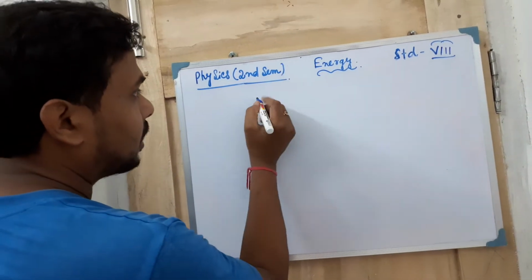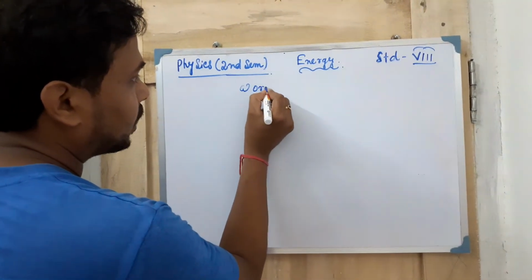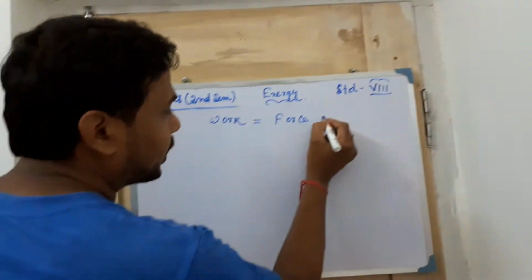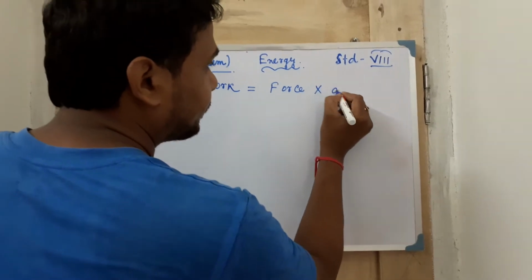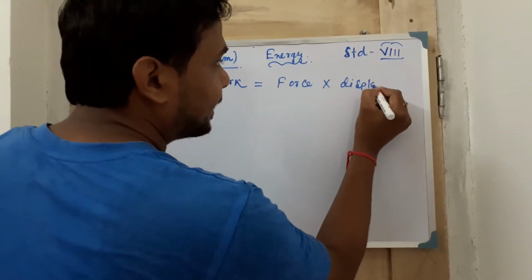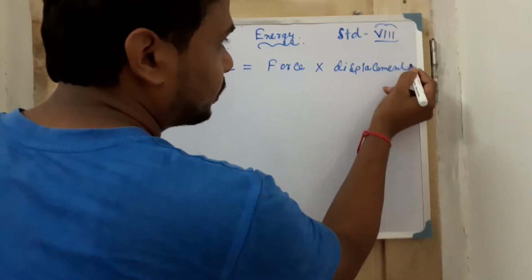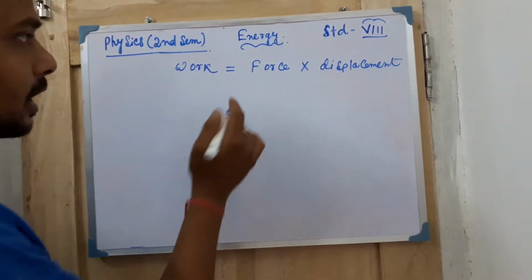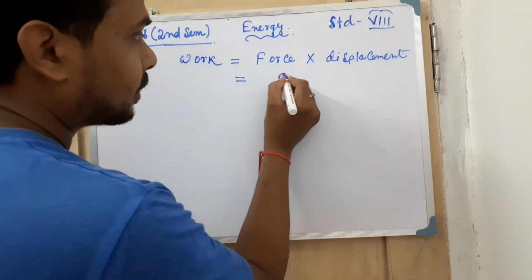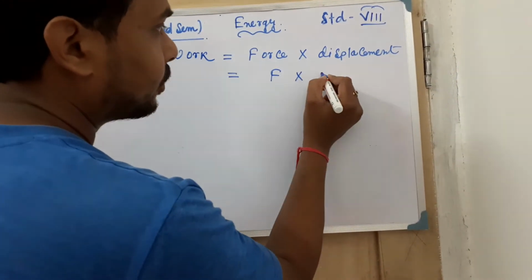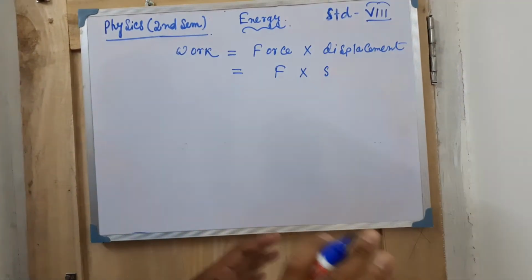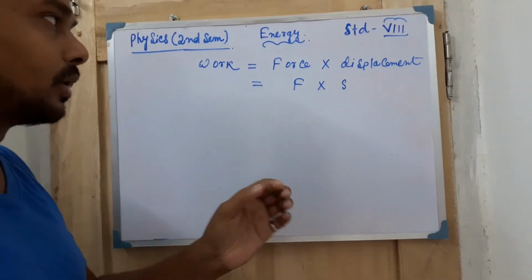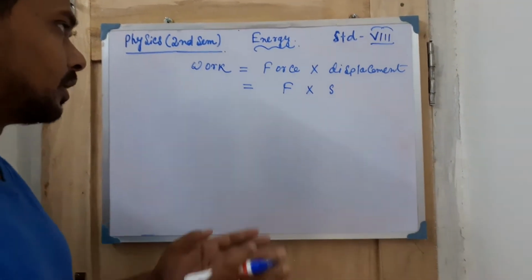First of all, I have already told that work is defined, in mathematical form, as force into displacement. Force into displacement is the work or work done. You can also write the same thing in the form F into S, or F into small d. Both you can write. Force and displacement are vector quantities, but work itself is a scalar quantity. Just try to keep this in your mind.